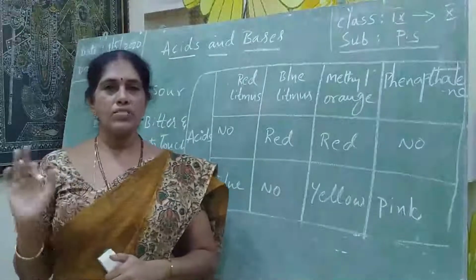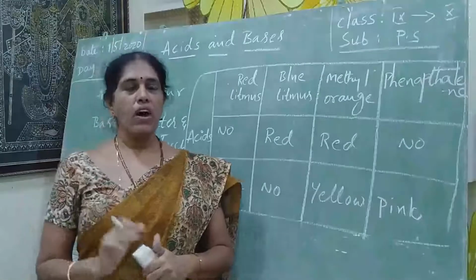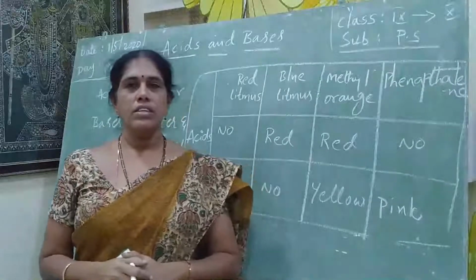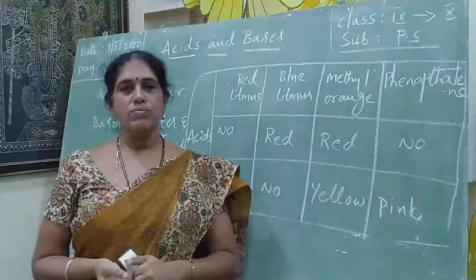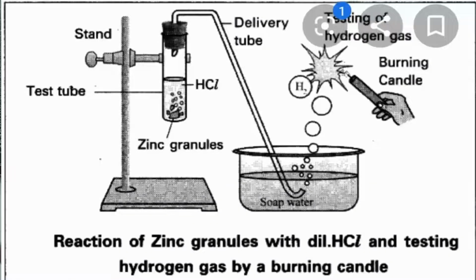These are the operators we need. So first, step 1. In step 1 we first take the test tube. In the test tube we take a few pieces of zinc granules, and we close the test tube with a two-hole rubber cork, a rubber cork consisting of two holes. In one hole we have to insert the delivery tube.